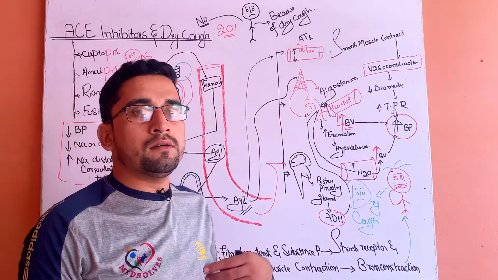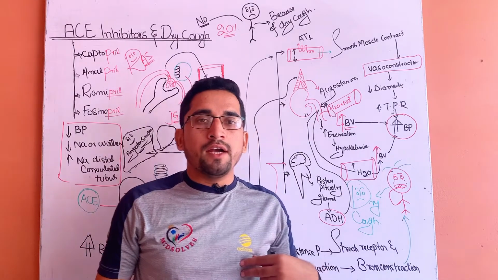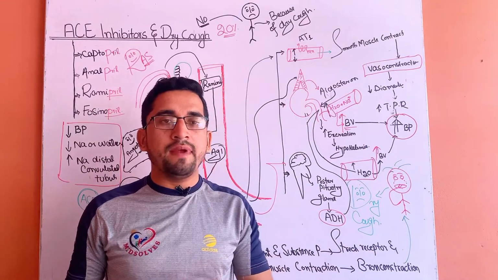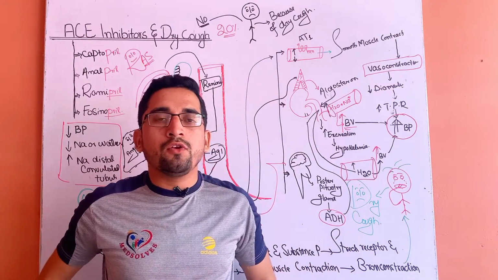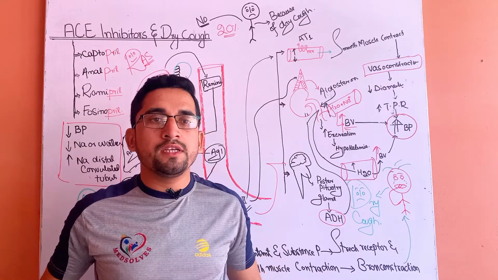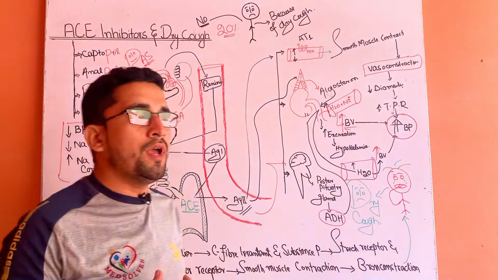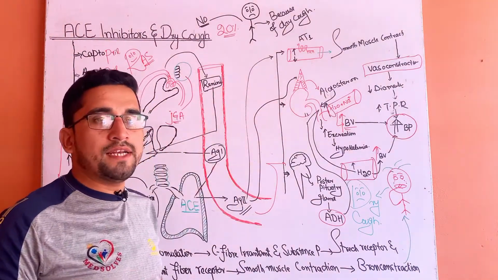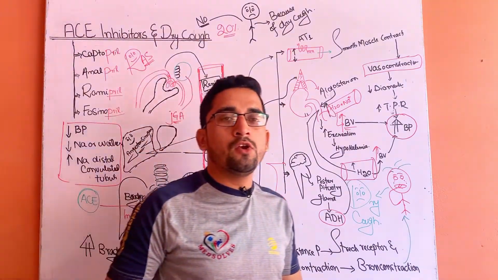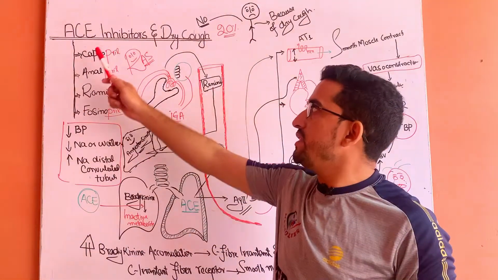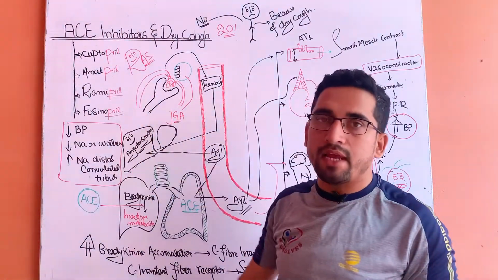like myocardial infarction, diabetic nephropathy, chronic kidney dysfunction, stroke. So to treat these conditions, we have a group of medicines which are known as angiotensin converting enzyme inhibitors.